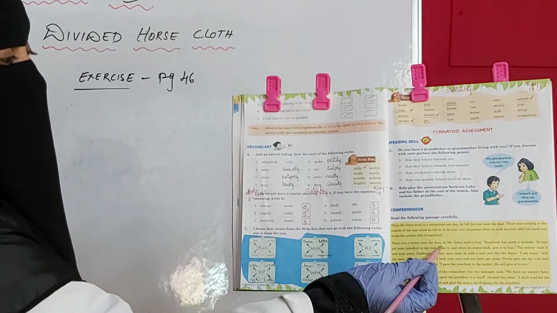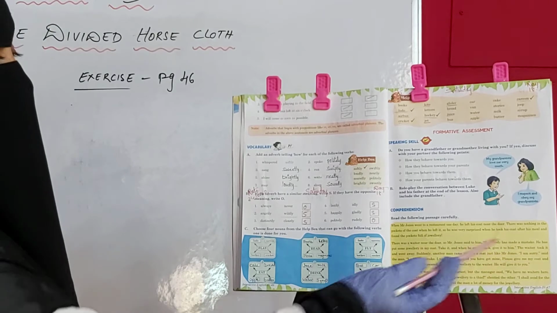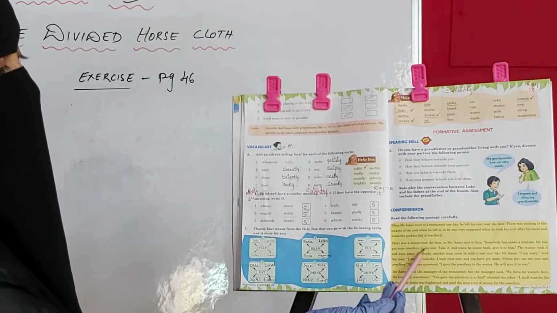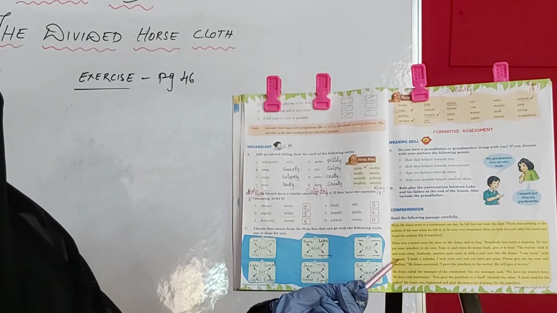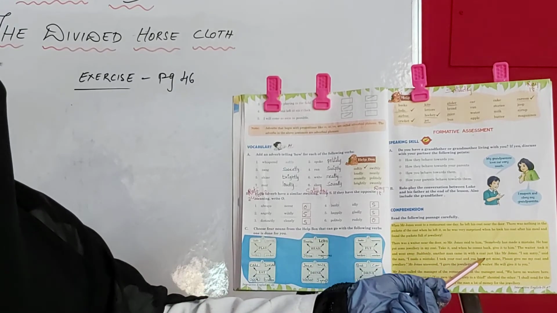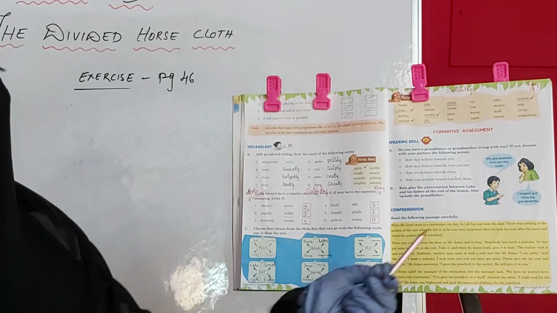There was a waiter near the door, so Mr. Jones said to him, "Somebody has made a mistake. He has put some jewelry in my coat. Take it, and when he comes back, give it to him." The waiter took it and went away. Suddenly, another man came in with a coat just like Mr. Jones. "I'm sorry," said the man.